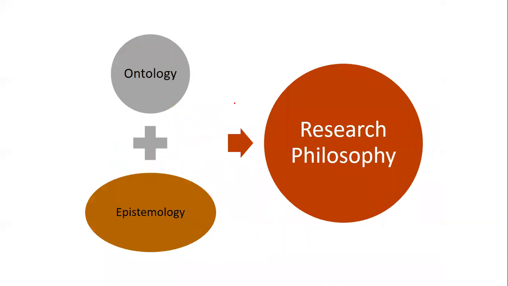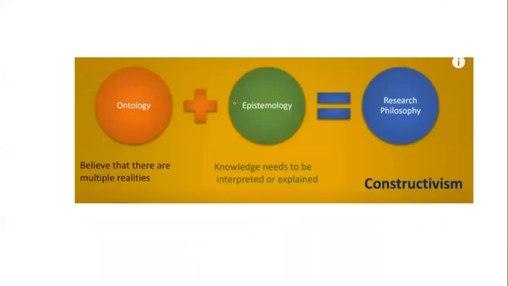So how will you define the combination of research philosophy? Basically, ontology and epistemology contribute to research philosophy. Now how? When I say ontology, it is something which believes in multiple realities, so it takes into consideration many things. Whereas epistemology is the knowledge which needs to be interpreted or explained. So multiple realities together with the knowledge give us a research philosophy, which is called constructivism.